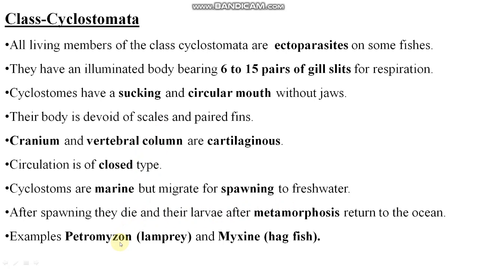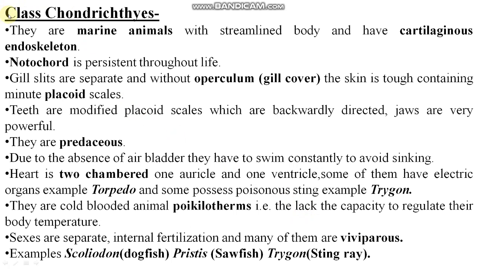So examples of Cyclostomata are Petromyzon, lamprey and Myxine. Myxine is also called hagfish. Lamprey is the common name of Petromyzon. Hagfish is the common name of Myxine. It should be italicized, but it is a mistake here. Sorry for this.